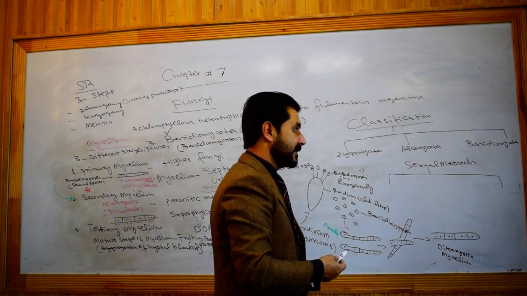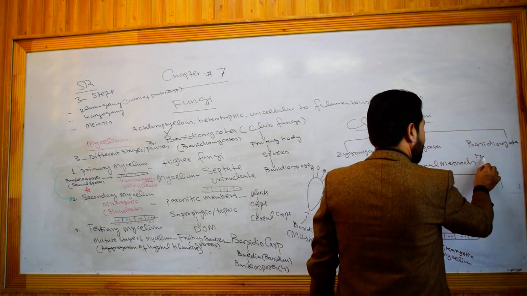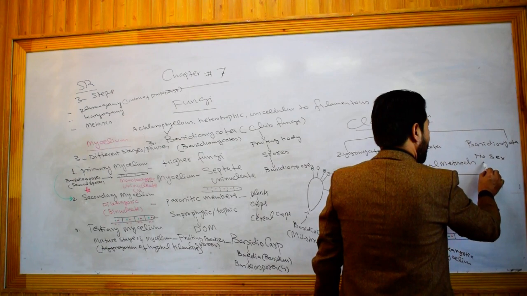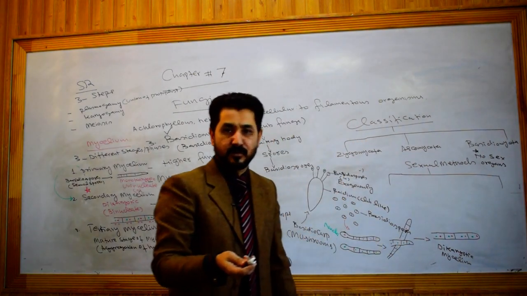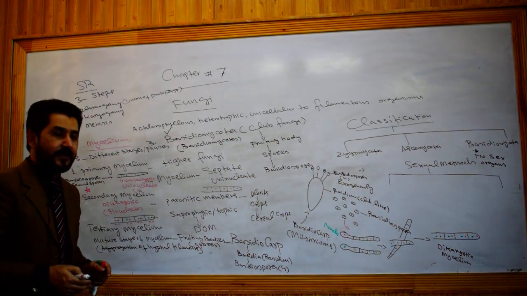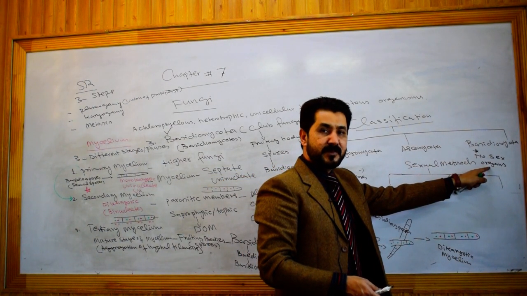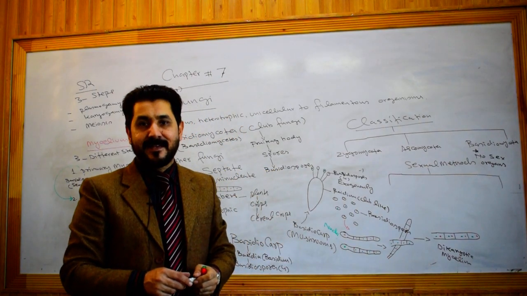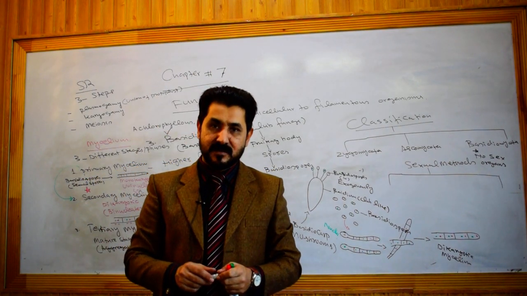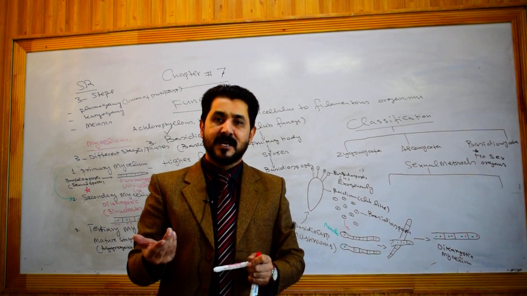There are different sexual methods, but one thing should be remembered, that there are no prominent sex organs in the form of antheridia or oogonia, just like in other groups of fungi. The sex organs are inconspicuous, indistinguishable. We cannot differentiate antheridium from oogonium.